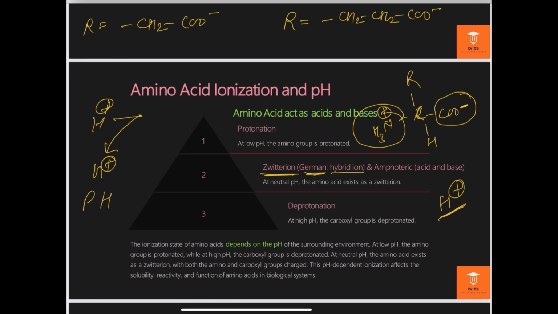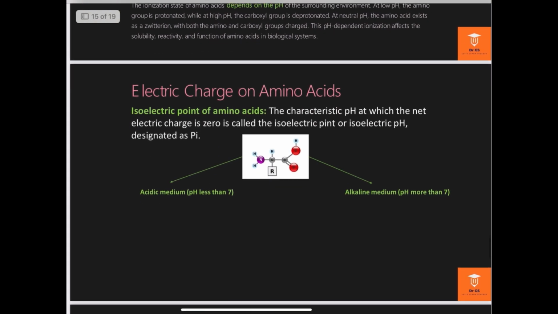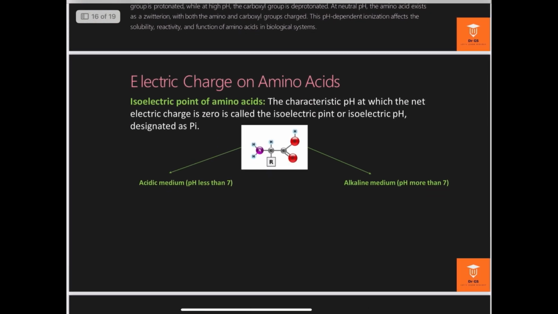It means hybrid ion, because it has both positive and negative charge. This amino acid has both natures, one an acidic group and the other a basic group. That's why it is called amphoteric, or neutral condition. So what is the relationship between ionization and pH? I am explaining it here.